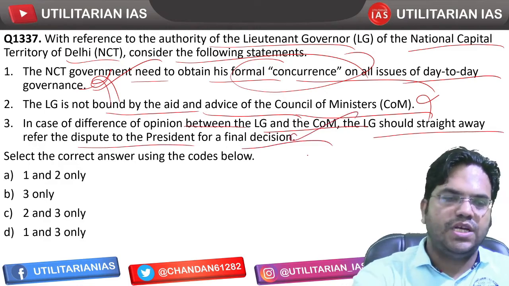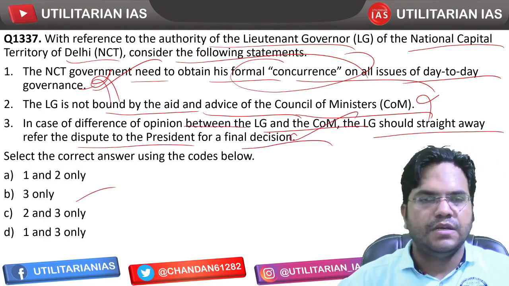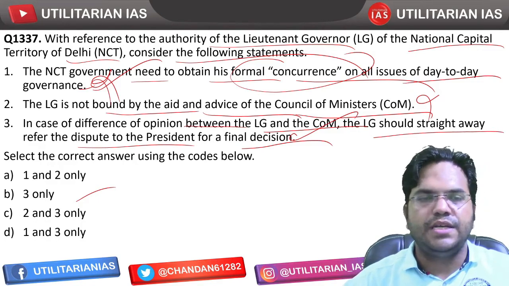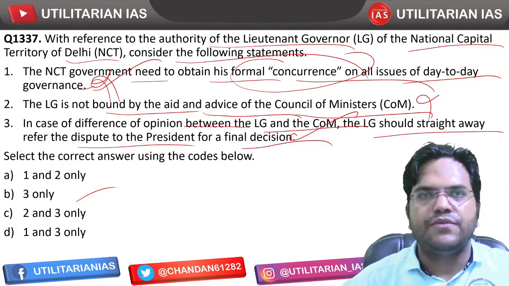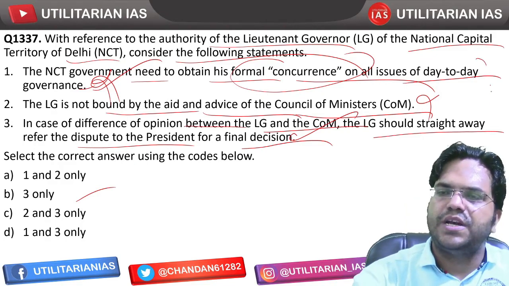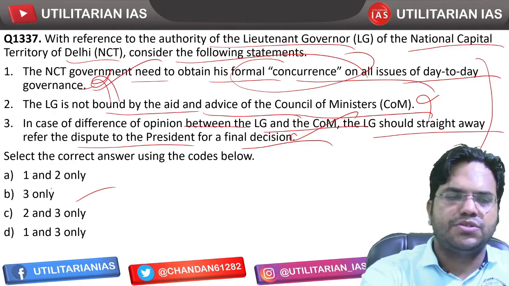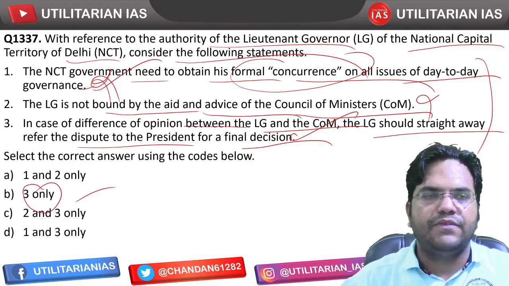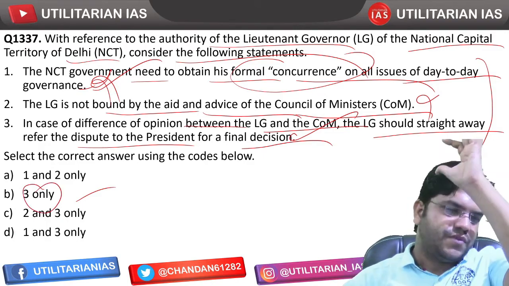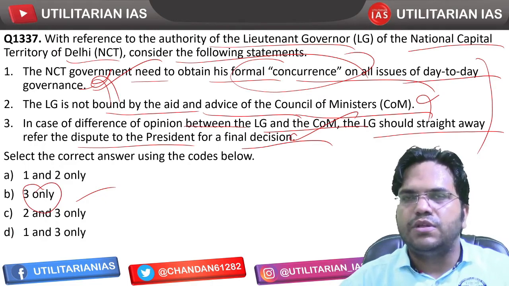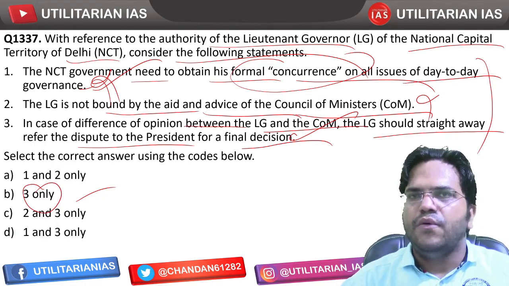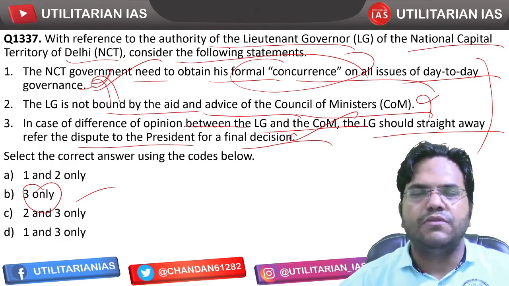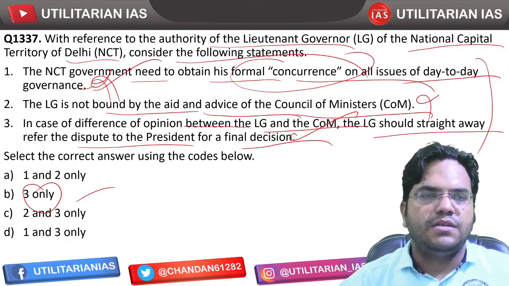So that's correct. So only the third statement, from my assessment, is going to be correct, but that is a debatable thing. You may interpret these differently in light of the recent amendment, but my interpretation is that only the third statement is correct. So this is a subjective kind of question, and out of 100 questions in the preliminary examination, 4 or 5 questions will always be subject to subjective interpretation.